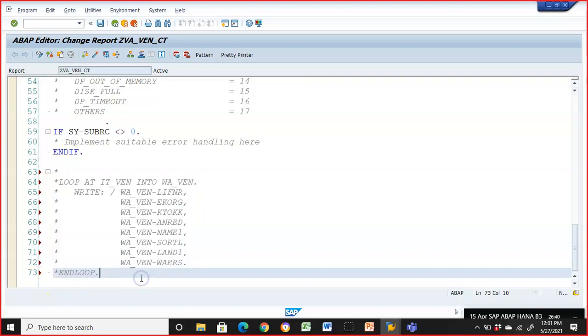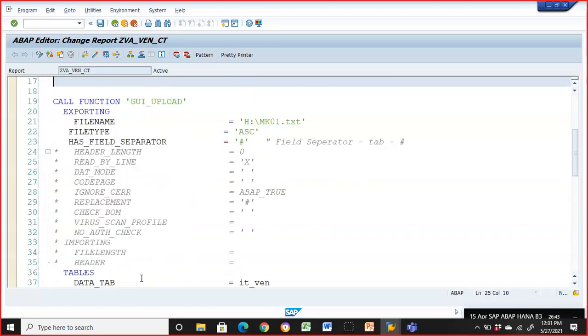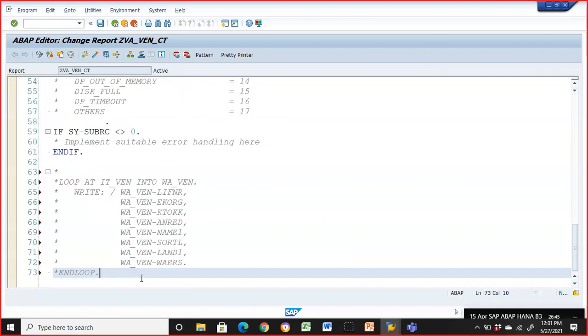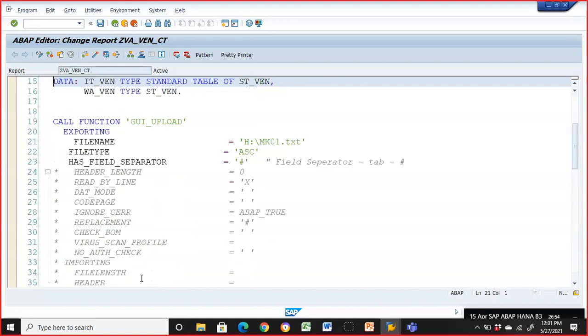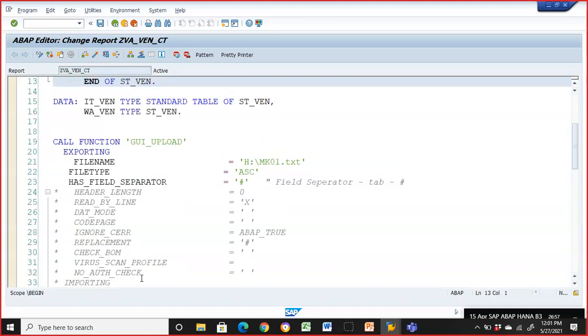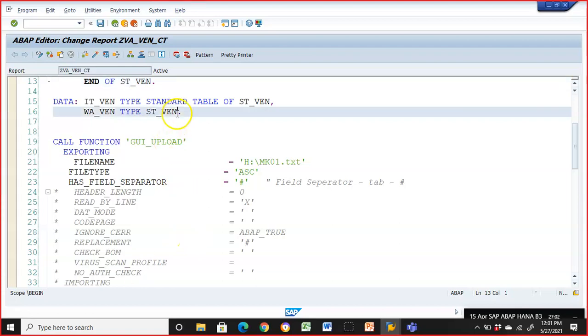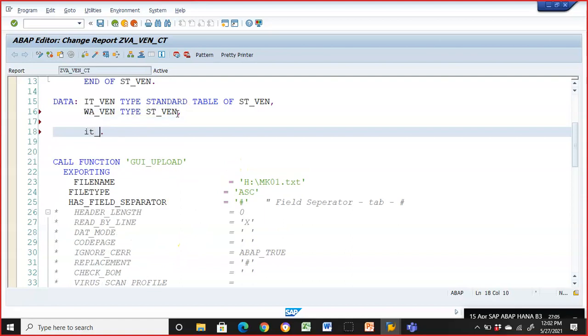Okay, so this is done. After that, this is the program GUI_upload, and then we have this. Now we'll go ahead with the program. Our concept is that we have got the data into the internal table. Now we need to take it forward and put it in the screen. Now the question is, how do we put it in the screen, which is what we are going to do now. For this, we need to also define something called IT_BDCRECX1, type BDCRECX. So BDCRECX is actually a standard structure.